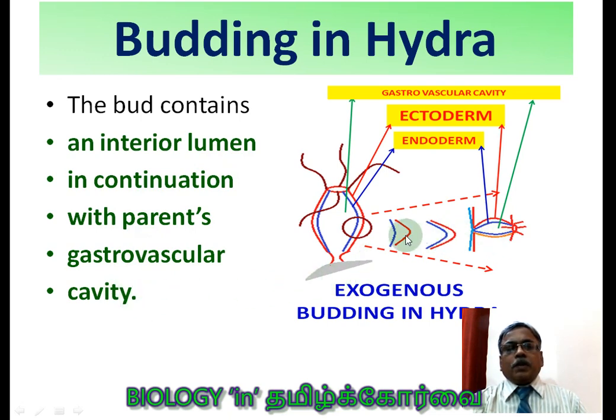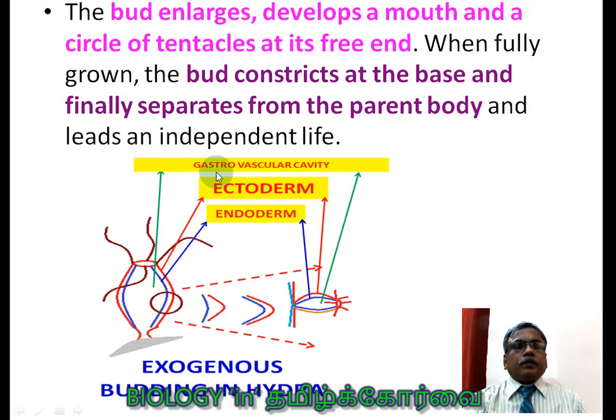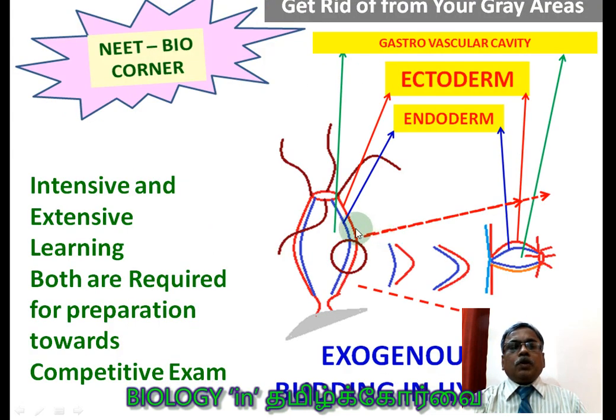So, in continuation with the parent's gastrovascular cavity, the bud enlarges and develops a mouth. You see the mouth and also the tentacles at its free end. When fully grown, the bud constricts. Again, the word constrict comes. Constriction takes place here at the base, and finally the bud separates from the parent body and leads an individual, independent life. So this is about budding in Hydra.